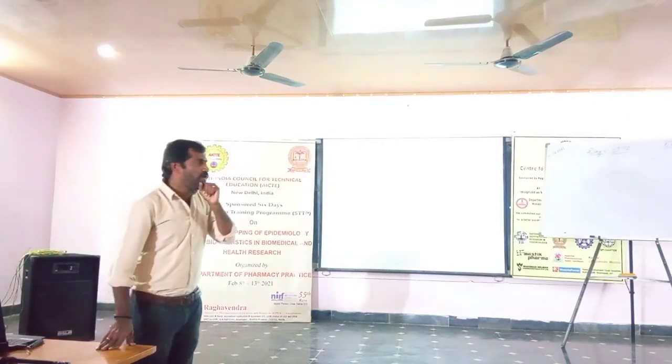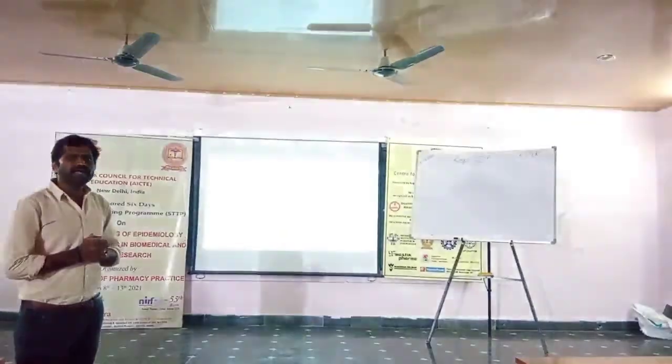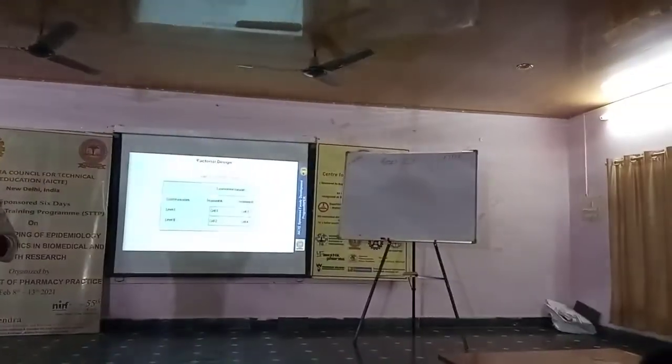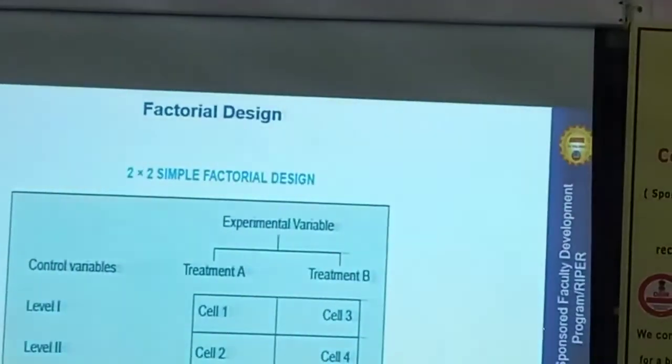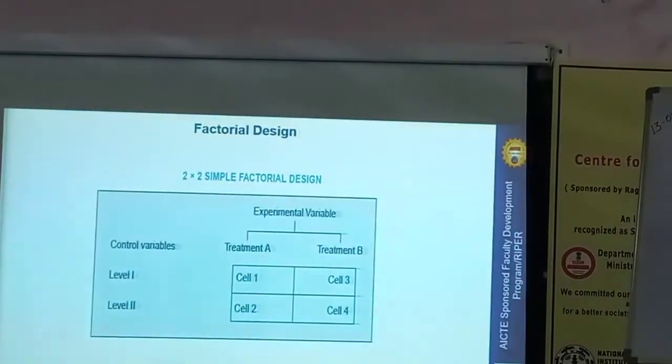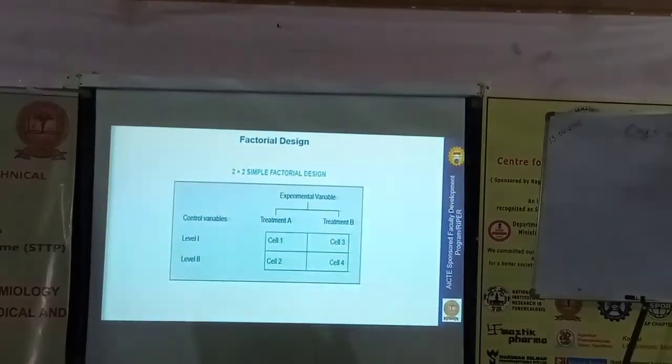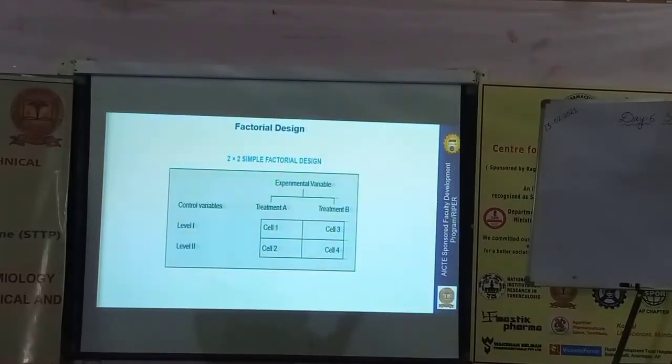And the last one is factorial design. Now we have seen various types like control and block design, Latin square design. Here also it is similar, but there is simple factorial design and complex factorial design. There will be two types. Simple factorial means 2 into 2, like control variables, like the blocks we discussed. Here also level 1, level 2, different levels will be there.